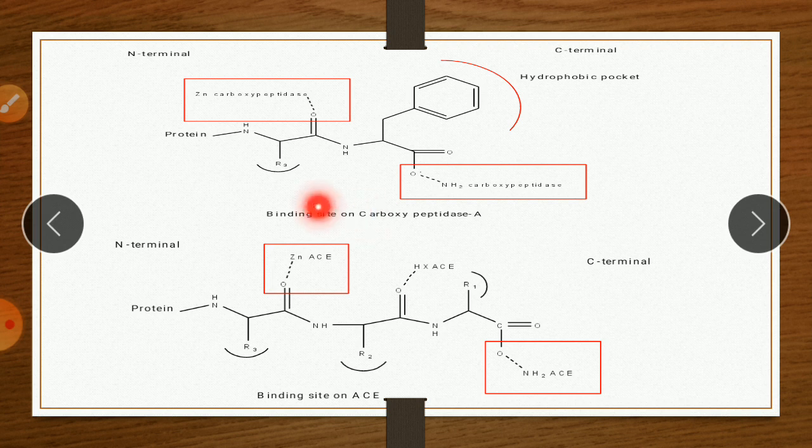Therefore the zinc of ACE binds to the second peptide bond, so that these 2 amino acids are removed and it forms angiotensin II. So it is a second binding site, that is a zinc containing binding site. Here there is no hydrophobic pocket, but there are various groups like R1, R2. These are the various groups which overall contribute to binding with ACE. So here is a comparison between the binding site of the carboxypeptidase A enzyme and the ACE enzyme.